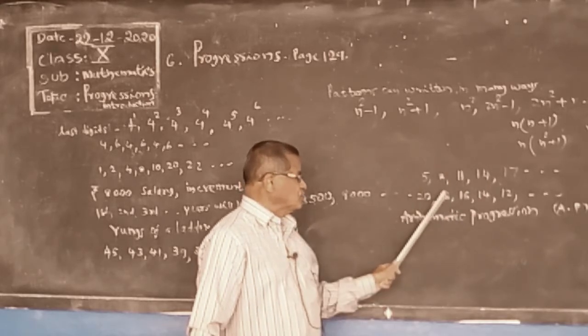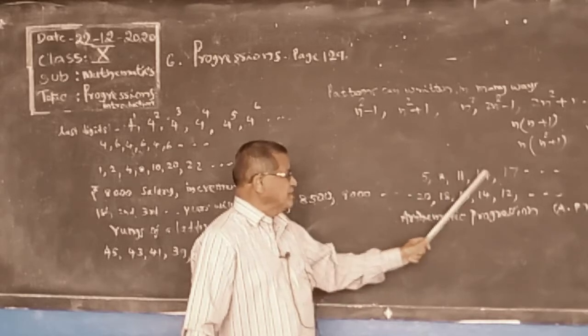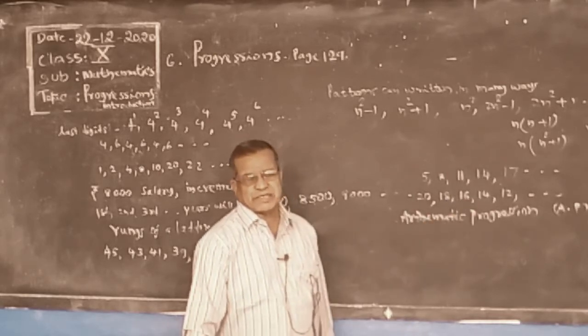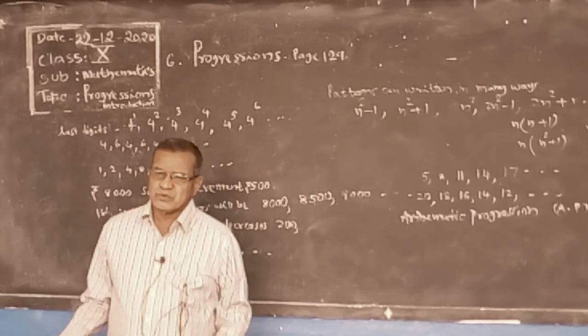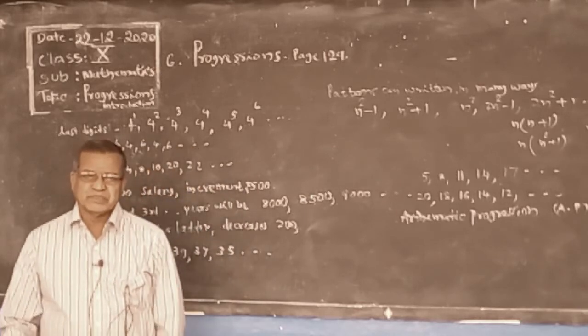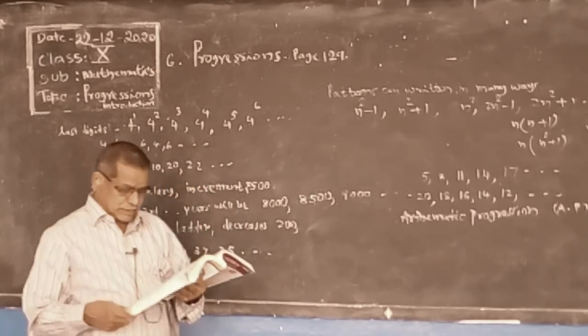Here we are adding minus 2, here plus 3. We can add positive numbers, we can add negative numbers. So this is arithmetic progression.